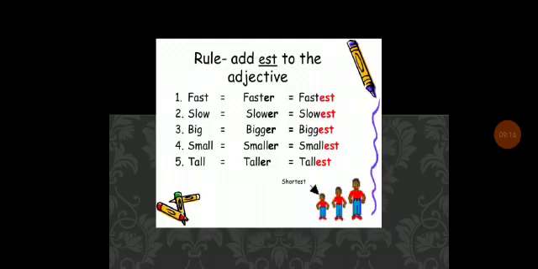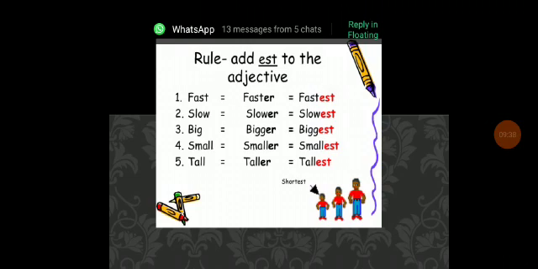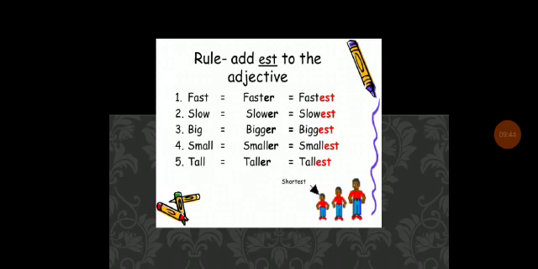And this is a rule: add est to the adjective. Fast, faster, fastest. Slow, slower, slowest. Big, bigger, biggest. Small, smaller, smallest. Tall, taller, tallest. So positive and comparative, we use er and est. Hot, hotter, hottest. Old, elder, eldest. Late, later, latest. Many, more, most. Bad, worse, worst.